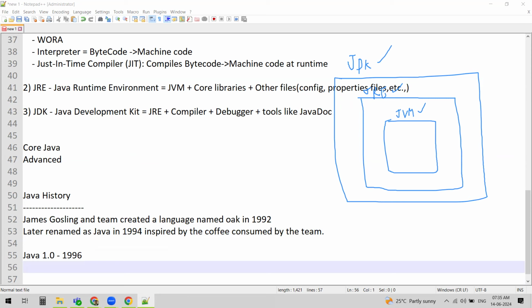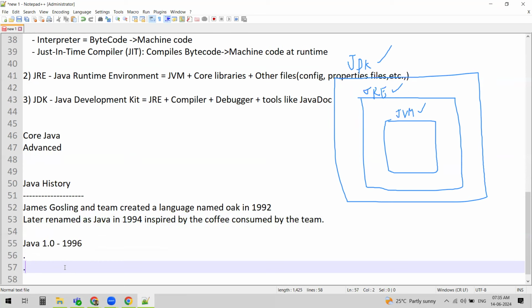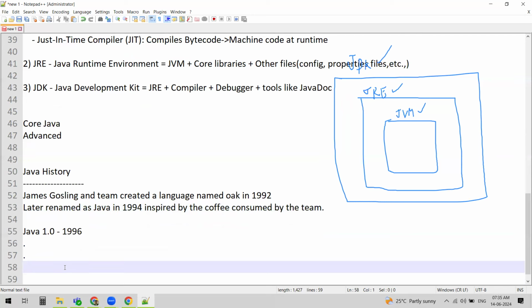From the first version of Java, released in 1996, many versions came into the market. Finally, the most notable one is JDK 8. When we say JDK, just think of it like Java. Both JDK and Java are one and the same.